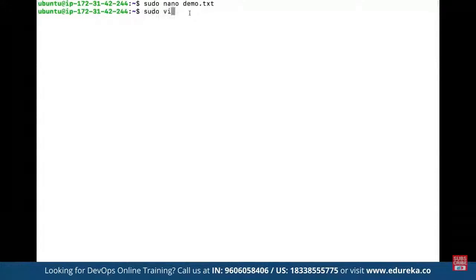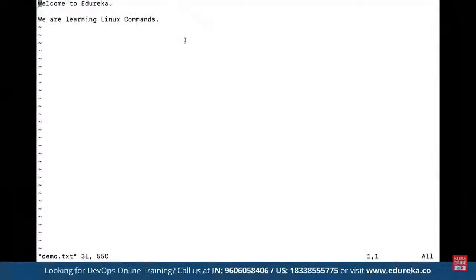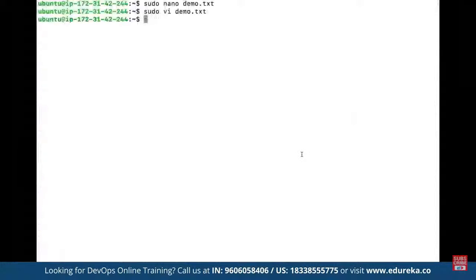So here we can use vi, and then we can specify the same file name, demo.txt. So as you can see now, this has opened up the Vi editor. This works a bit differently. Once we are done, we can press Escape, and then to come out of this editor, we can simply type colon W and Q. So to save, once we are done, we press Escape first and then a colon, then come out. Depending upon the requirement and the comfort level, we can choose the editors accordingly.